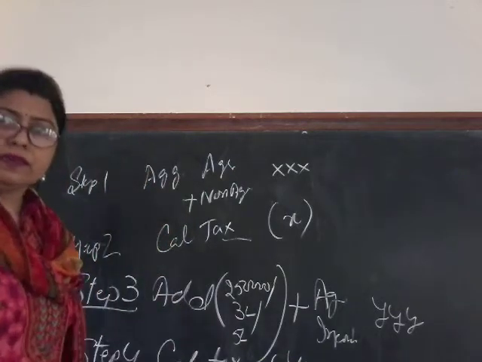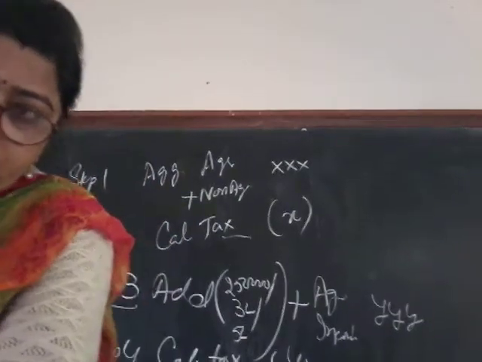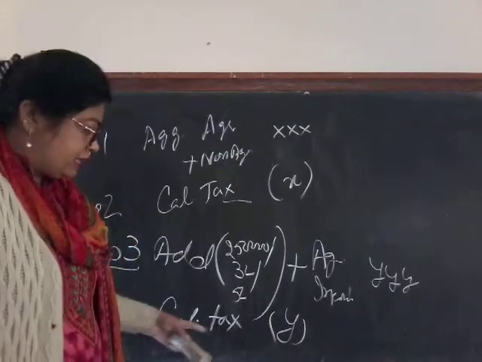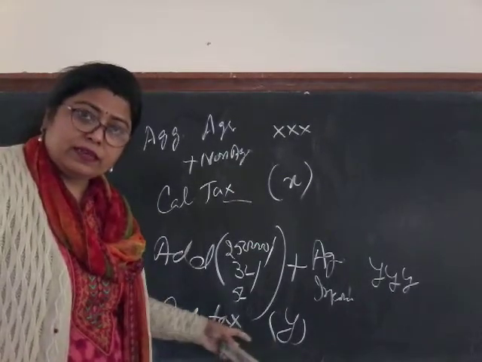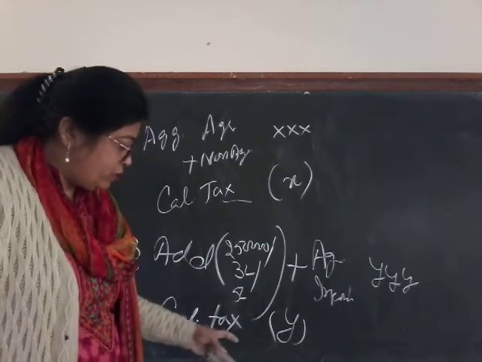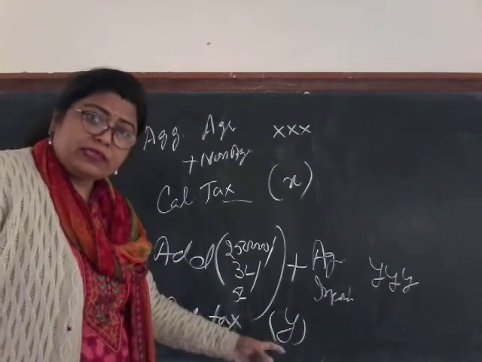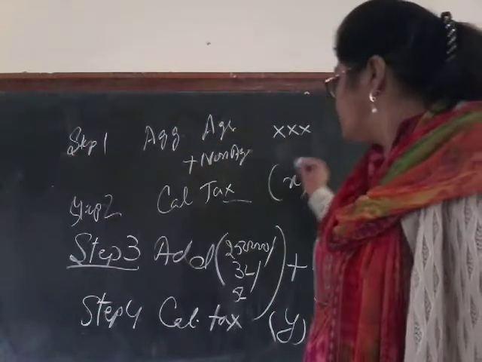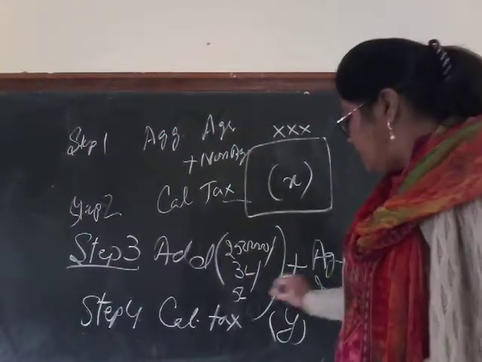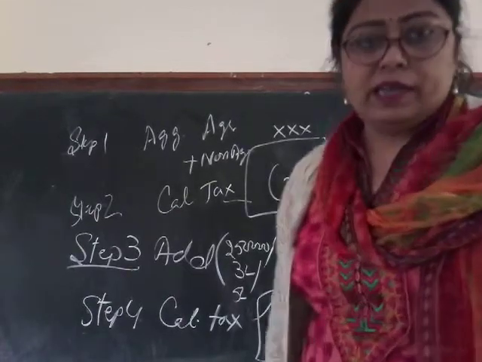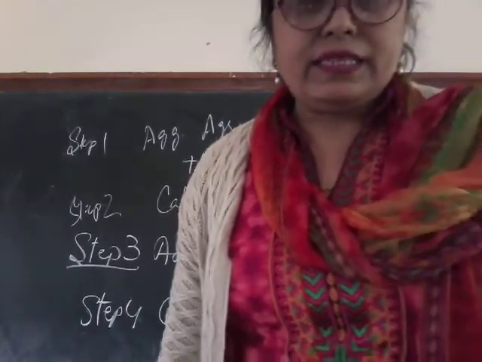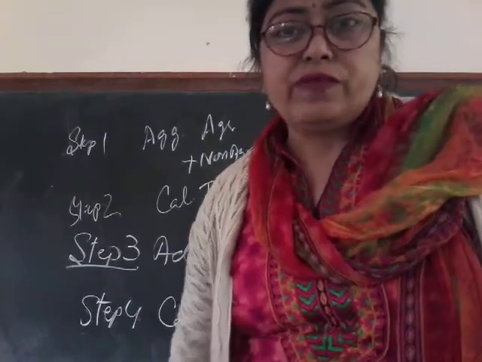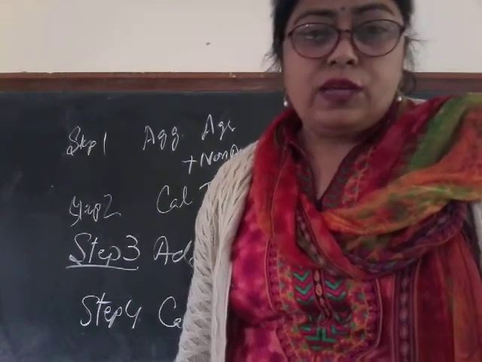Let me do the adjustment of camera. Yes. So on this income, we calculate tax at the slab rates and it comes out to be y. Now just see, we have two taxes, one over here x and the other over here as y. So what is our next step? Next step is we have to find out the difference of these two taxes.